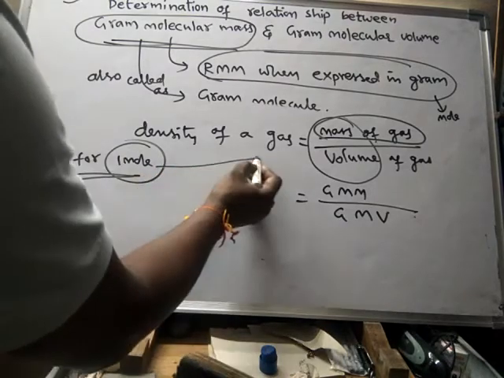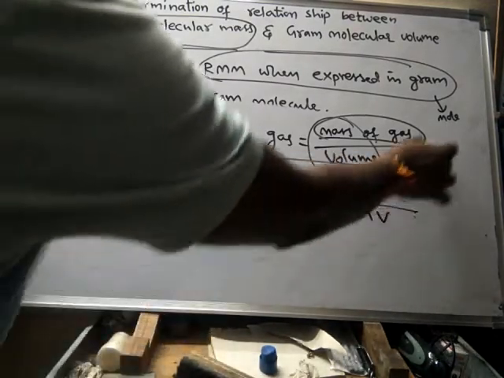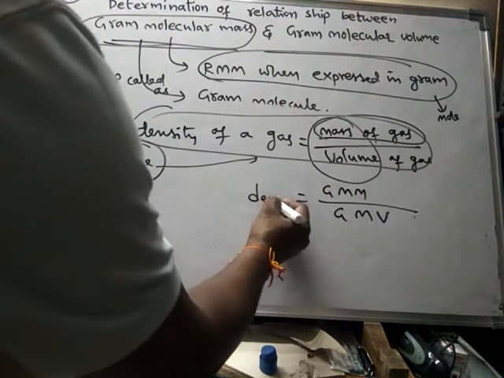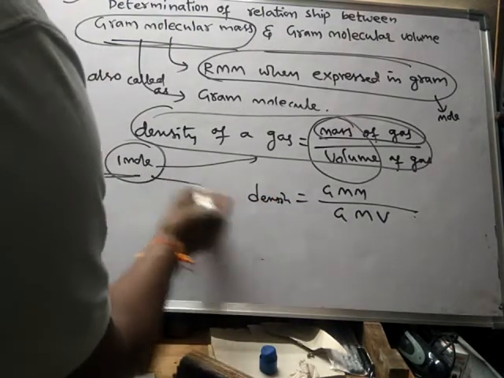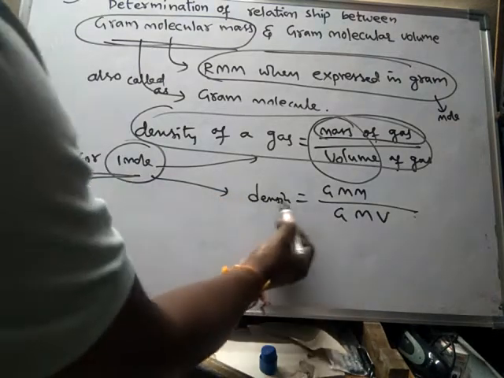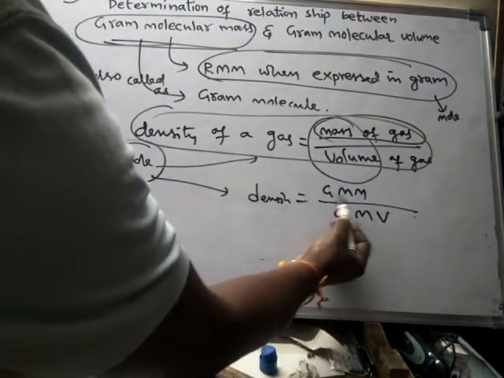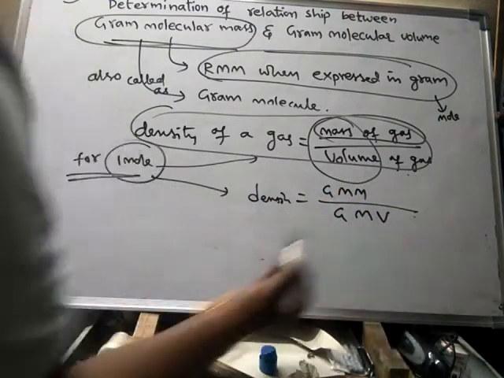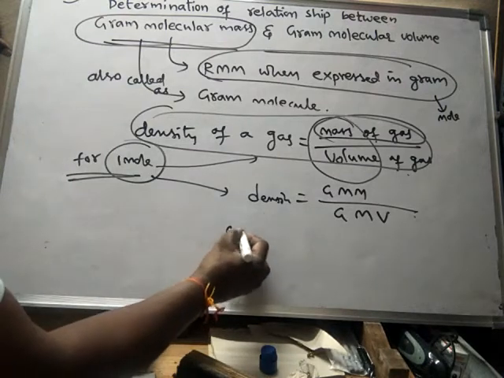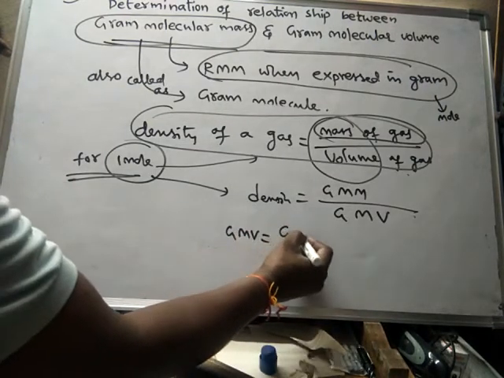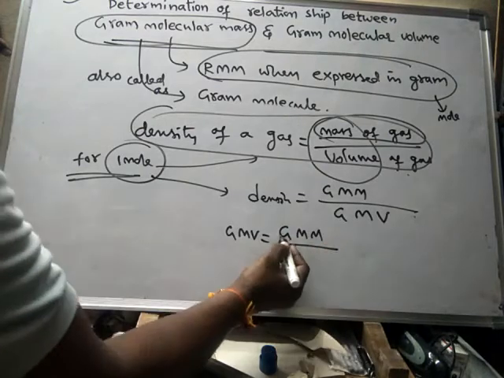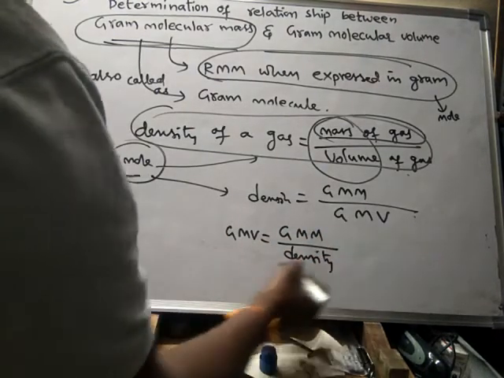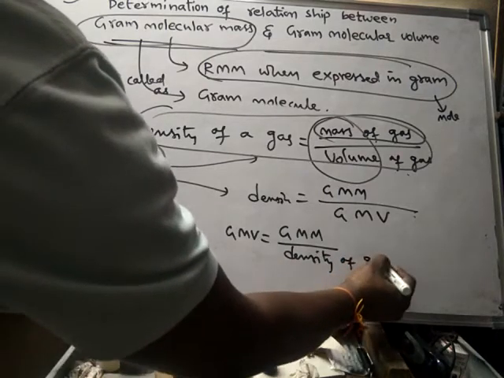So for 1 mole, density can be written as the mass of the gas, the gram molar mass, divided by the volume of the gas, the gram molar volume. From this, gram molar volume is equal to gram molecular mass by density of the gas.